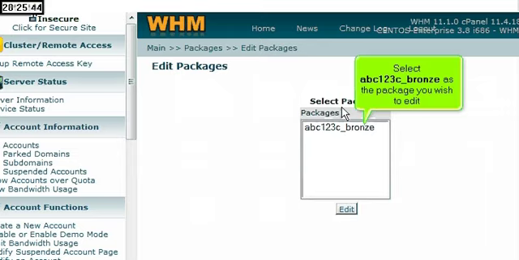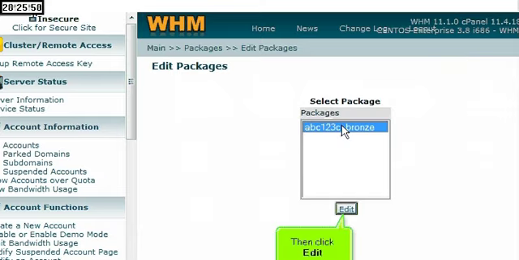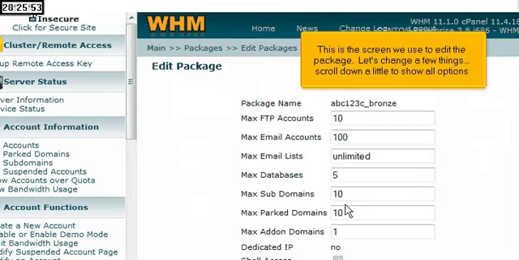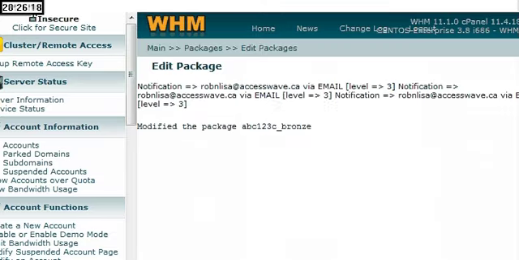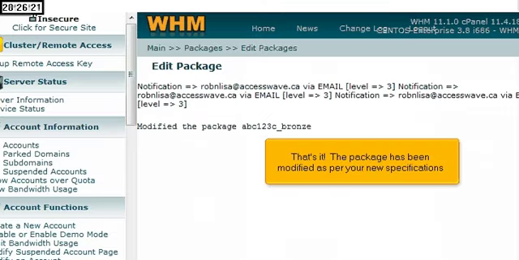Select ABC123C Bronze as the package you wish to edit. Then click Edit. This is the screen we use to edit the package. Let's change a few things. Scroll down a little to show all options. Now let's change a few options. When finished, click the Edit button. That's it! The package has been modified as per your new specifications.